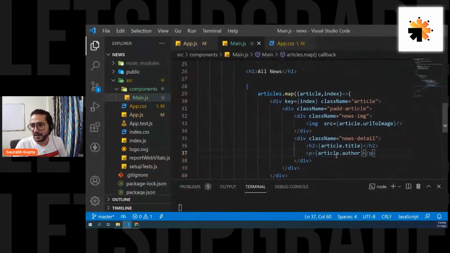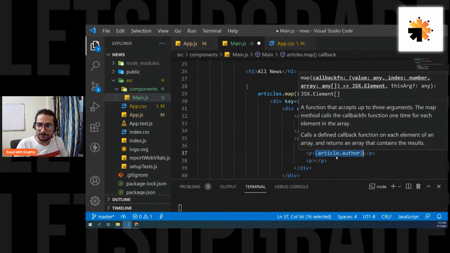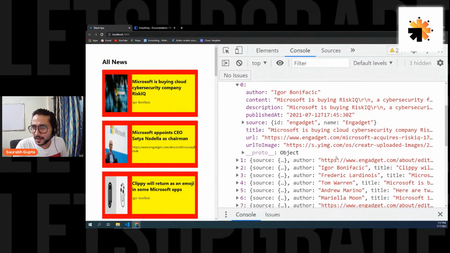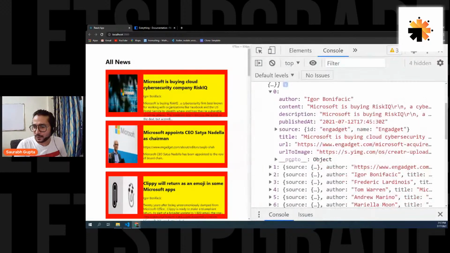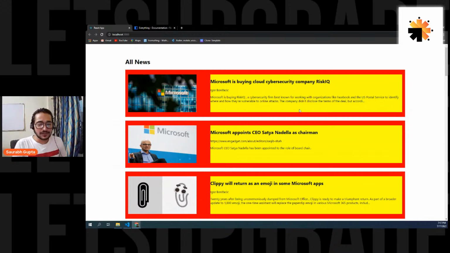So let's take the description part and let's take one more p here and put description there. Let's go here and put article.description. Okay, so now, yeah, spelling is correct. Description, and let's see how our output is looking now. Yes, we also want to use this URL at the end. This is the actual URL. So we'll use it in some time. Don't worry, just remember the property name url, and we can close it now. Here we go. We have the description now.